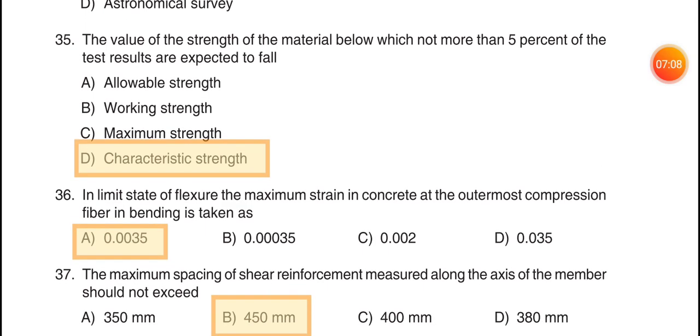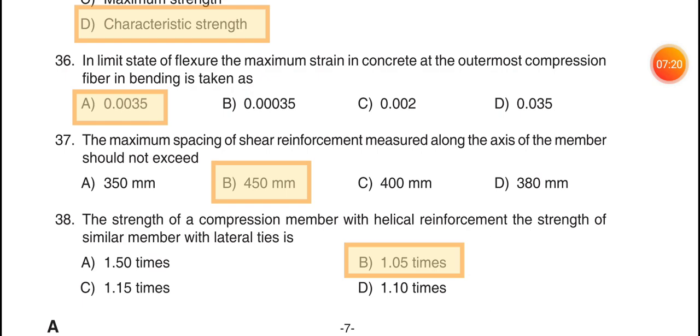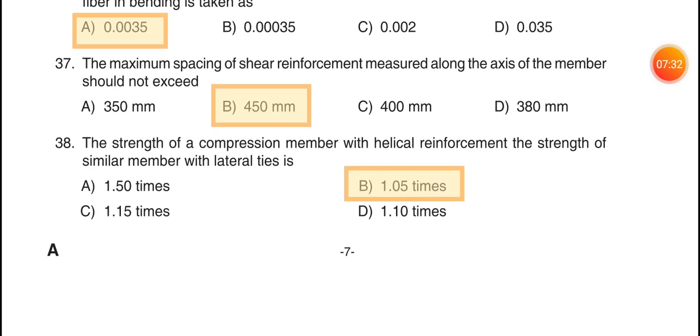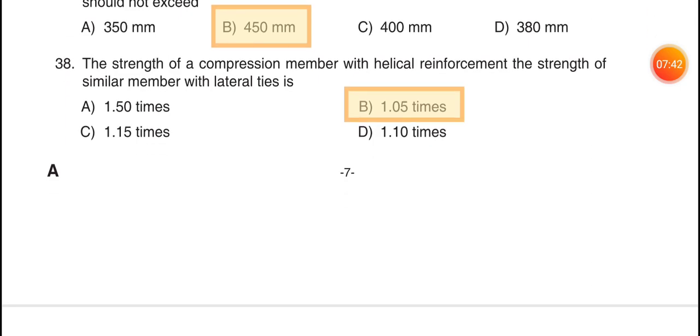35. The value of the strength of the material below which not more than 5% of the test results are expected to fall. Option D, characteristic strength. 36. In limit state of flexure, the maximum strain in concrete at the outermost compression fiber in bending is taken as option A, 0.0035. 37. The maximum spacing of shear reinforcement measured along the axis of the member should not exceed option B, 450 mm.